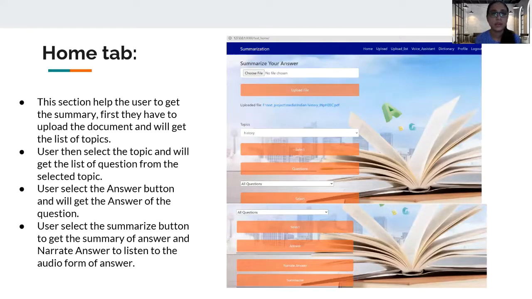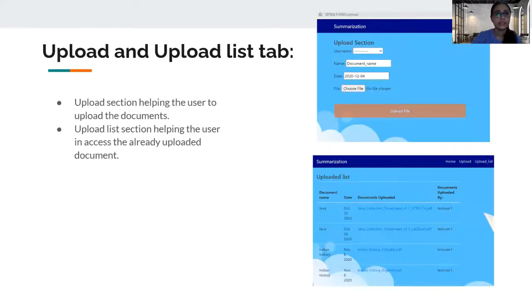And this is how our home tab looks from the front end. And all the functionality which I have explained in the above slide, all those functionality we can perform here. Going to the next slide. So till the home tab, all the functionality we have implemented in CS691 class. From here, I will explain all the functionality that we have implemented in CS692 class.